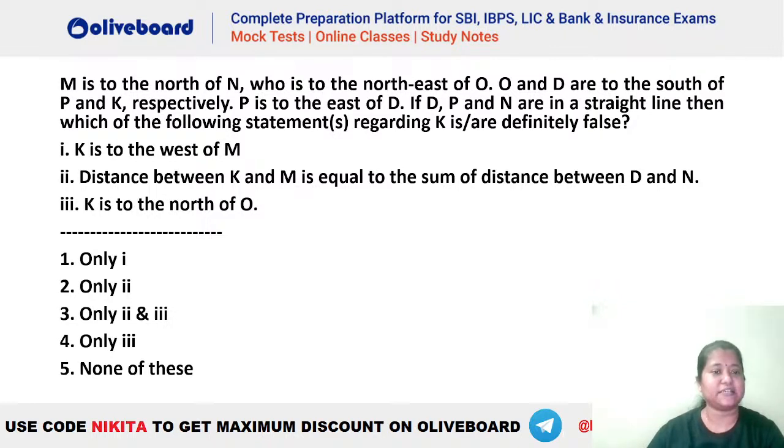The question here is, which of the following statements regarding K is definitely false? Definitely false is something which should never ever be true. That means there should not be any possibility for it to be true.